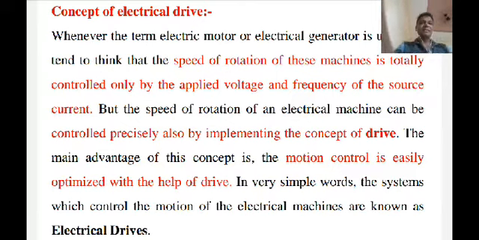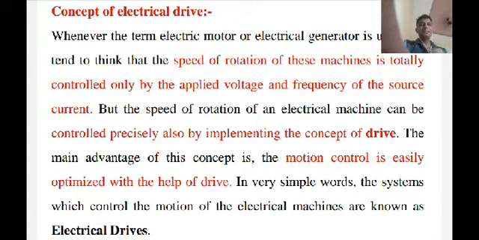This is the technique: speed control means we control the motion of the particular machine. So this is the concept behind the electric drive. Motion control is optimized with the help of the drive.